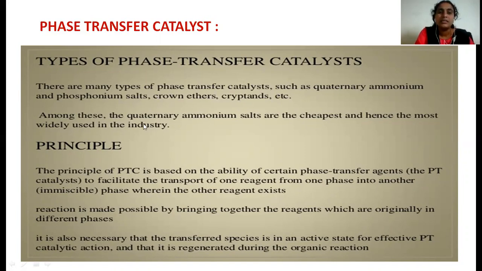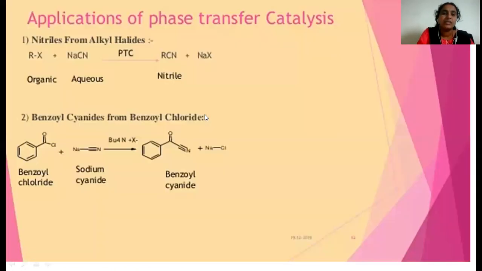Among these, the quaternary ammonium salts are the cheapest and hence the most widely used in industry as phase transfer catalyst. For example, if you see in this reaction, this is the alkyl halide.